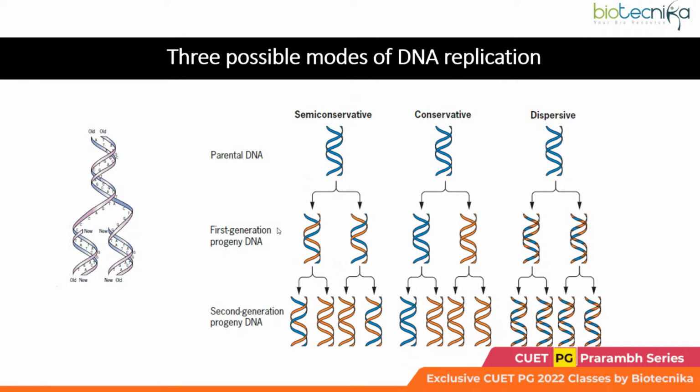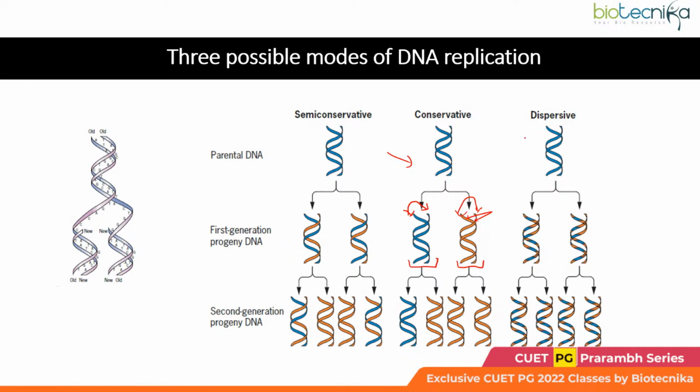However, in conservative mode, what was thought by the researchers at that time was that there is another possibility: maybe the 2 parent strands reunite to produce the new daughter DNA duplex. And the newly synthesized DNA strands come together to generate a daughter DNA duplex which is entirely new. As you could see, this is not having any of the strands in blue color, right? Both of them are orange. So this is depicting that these are newly synthesized strands.